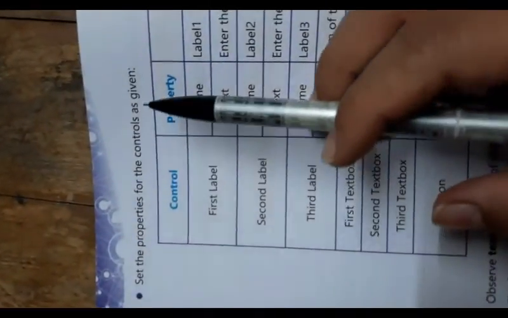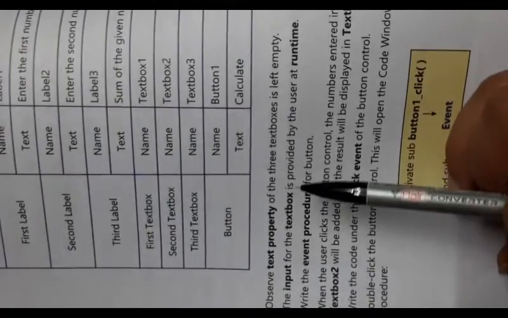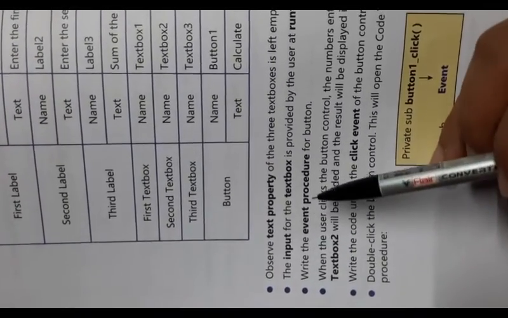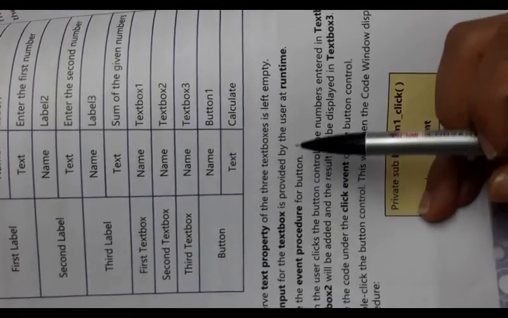Set the properties for the control as given. Now observe the text property of the 3 text boxes is left empty. The input for the text box is provided by the user at run time.